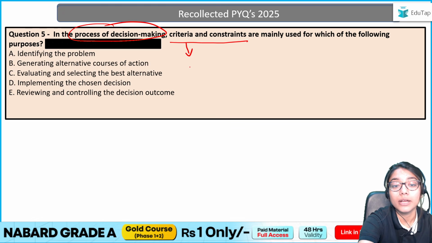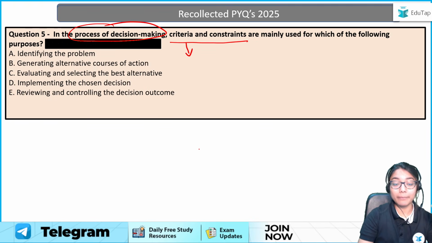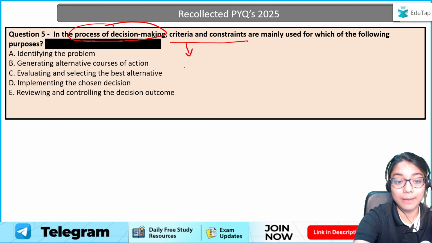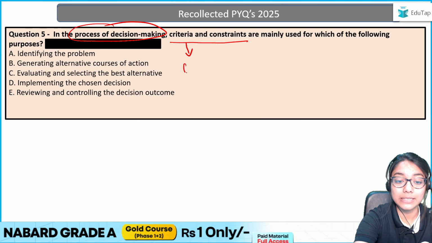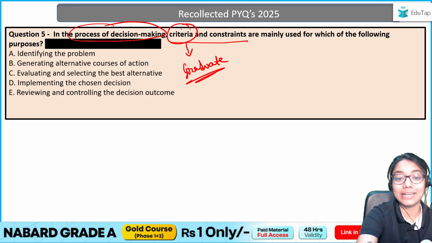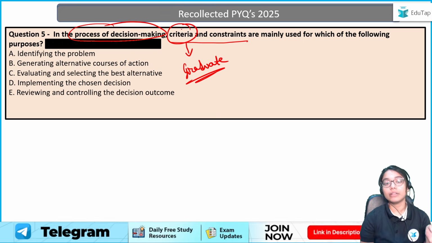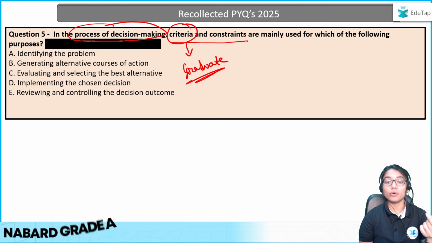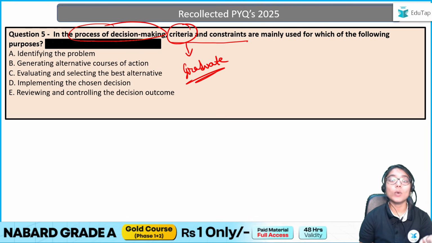Criteria means what? Criteria is basically when I have some sort of type given. Let's say I'm applying for a job, and in the job it has said that you must be a graduate, right? So this is the criteria that if you are not a graduate, you cannot fill that job. So therefore, criteria is some sort of requirement which you have to meet anyhow.